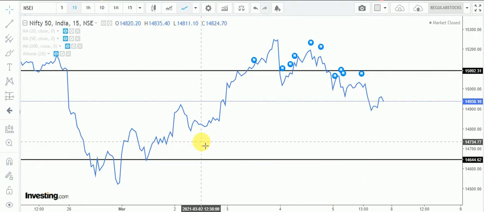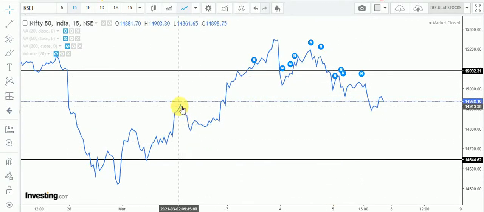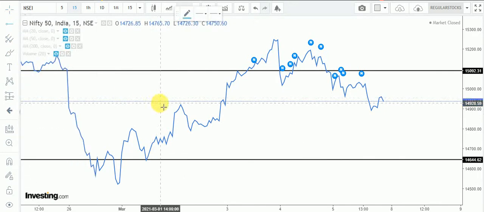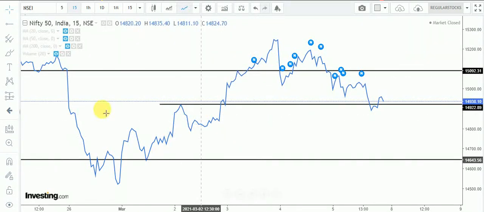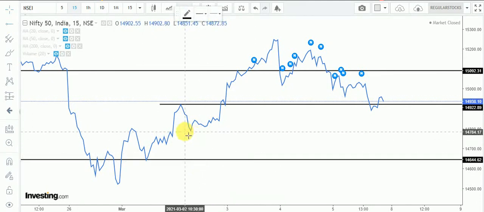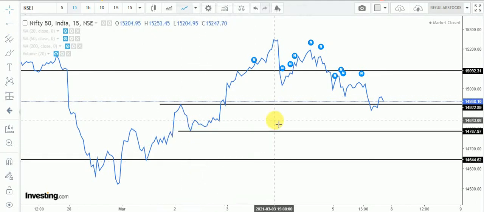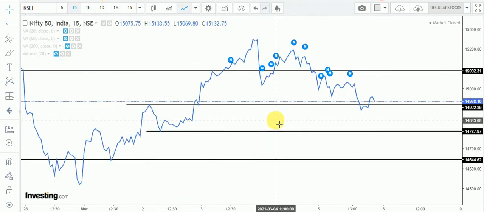And right now Nifty 50 is trading at a support level on the intraday chart. This is the support level, support is here. On Monday we will see where the opening is.